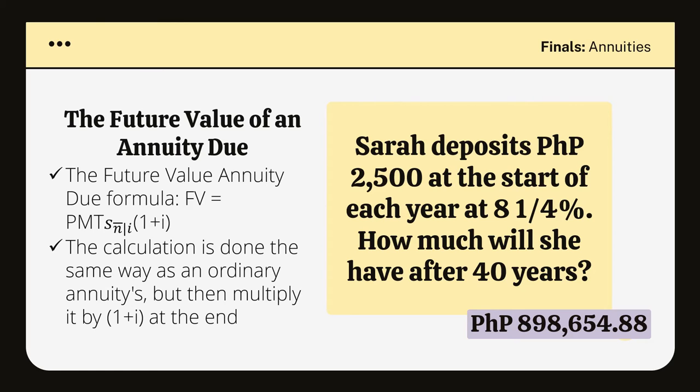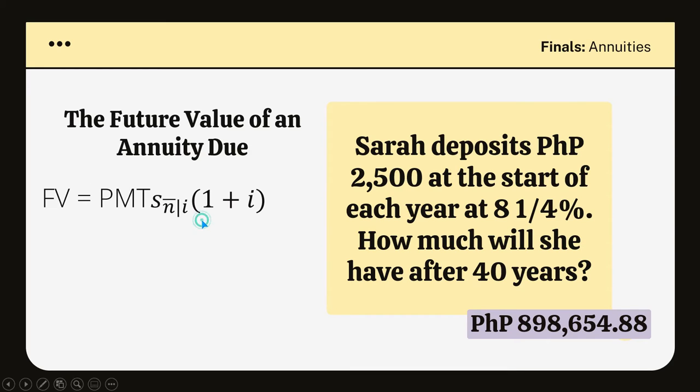So it stands to reason that the annuity due would have a larger future value than the ordinary annuity since yung payments natin have a longer time of gaining interest. Hence the reason kung bakit meron tayong 1 plus i. Okay? And dito rin natin makikita na mas lalaki siya talaga kasi may additional pa tayong i-multiply dun sa ating future value formula. Okay?